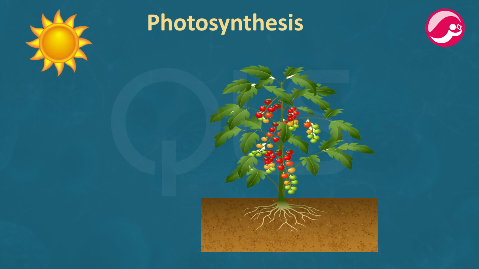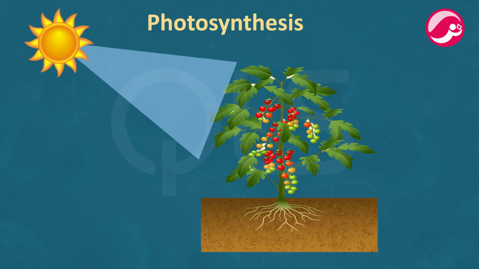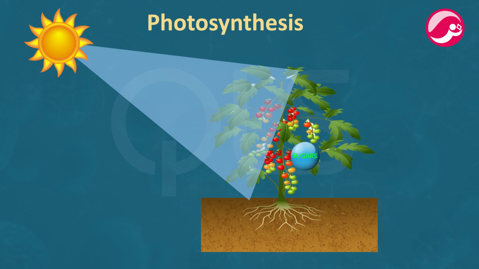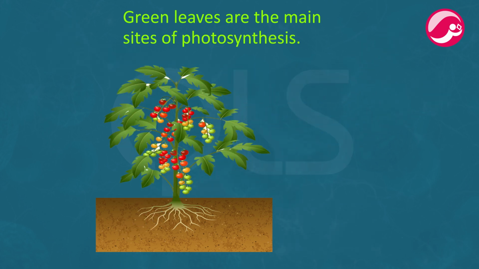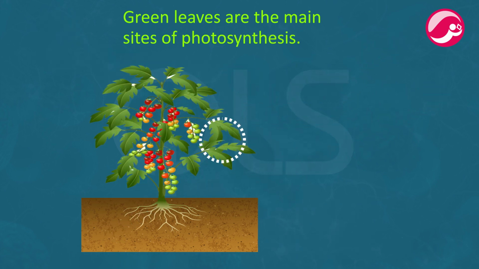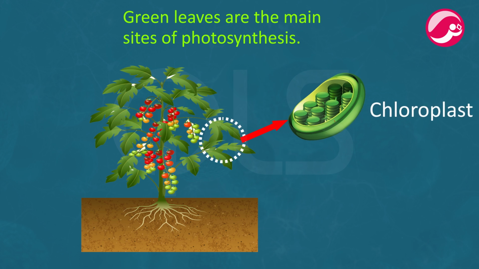Photosynthesis is the physico-chemical process by which plants convert light energy into chemical energy in the form of carbohydrate from simple inorganic substances like atmospheric carbon dioxide and water. Green leaves are the main sites of photosynthesis. The green portion of the plant contains chloroplasts, which contain chlorophyll.